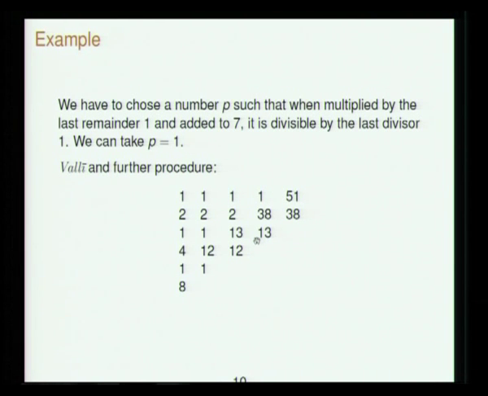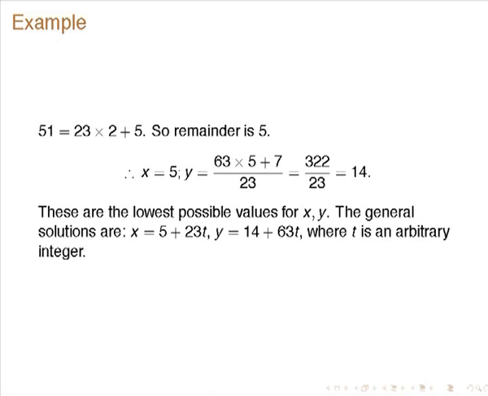So now what you have to do is, this itself actually is a solution, but to get the least solution, you note that 51 is 23, that is you divide 51 by this 23, that is this bx plus b is equal to ay. So you divide by this. So then 2 is the quotient and 5 is the remainder.